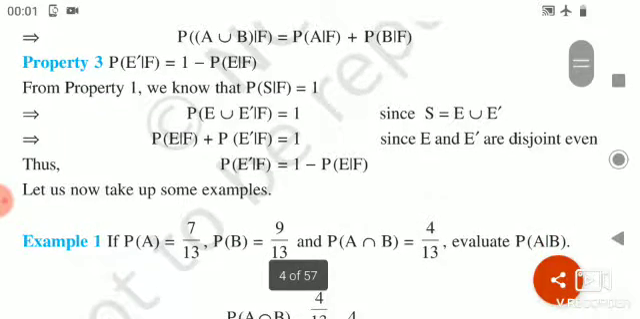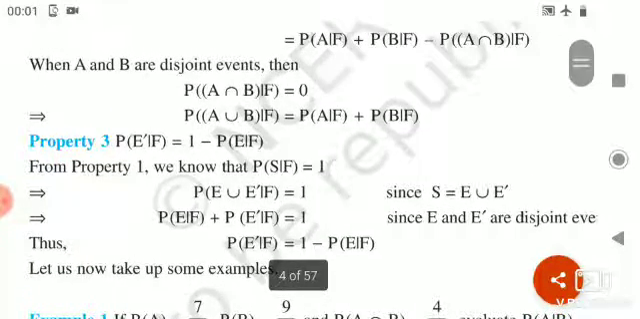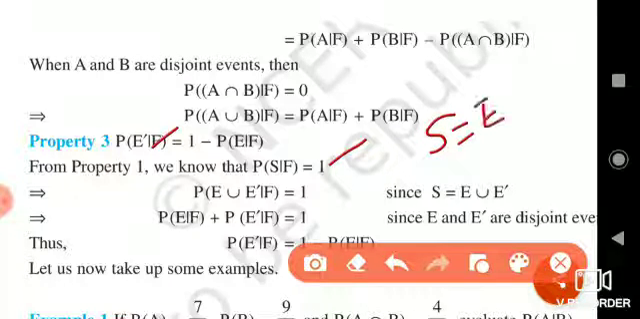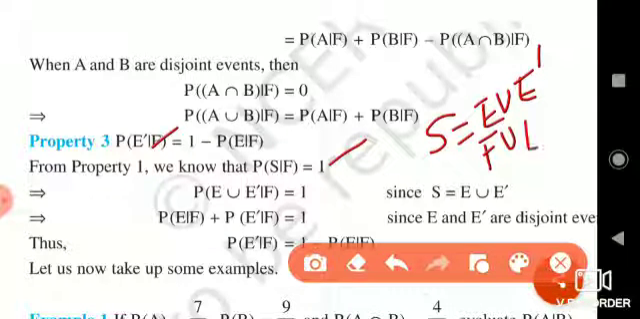Now moving to the third property of conditional probability. Prove that P of E dash given F is equal to 1 minus P of E given F. We know that P of S given F is always equal to 1. Therefore, P of E union E dash given F is equal to 1, because the sample space is always equal to the union of any set and its complement, or F union F dash is always equal to S.